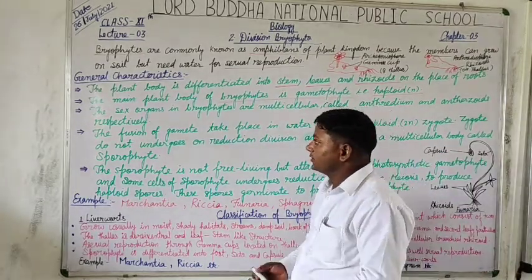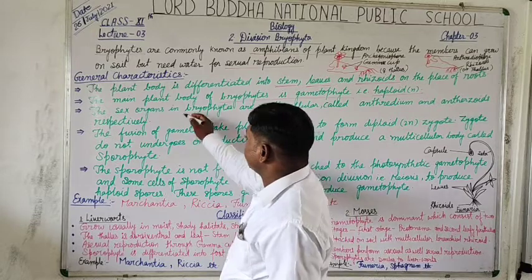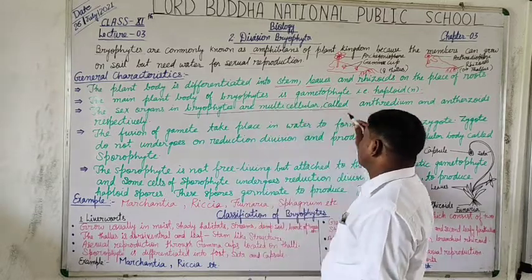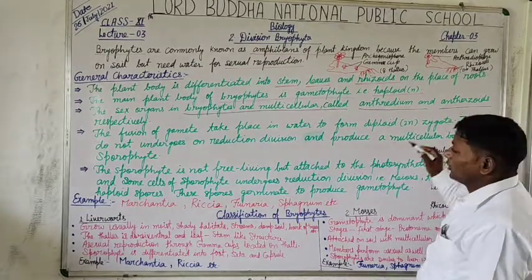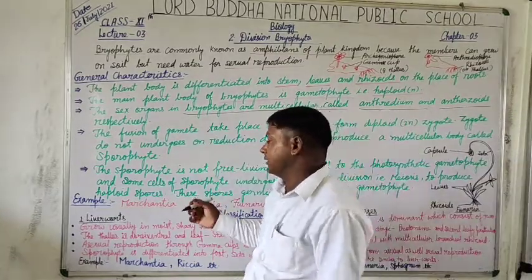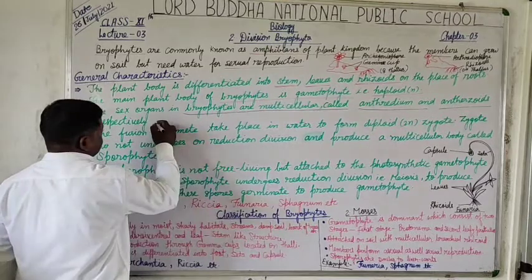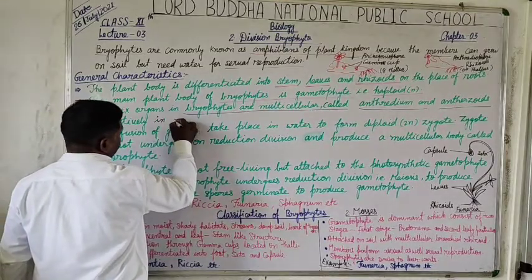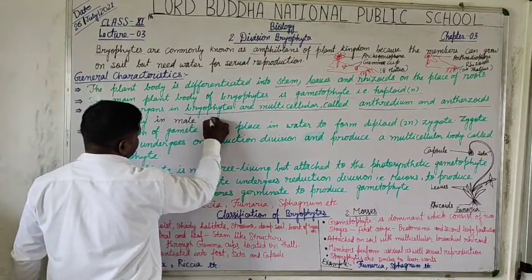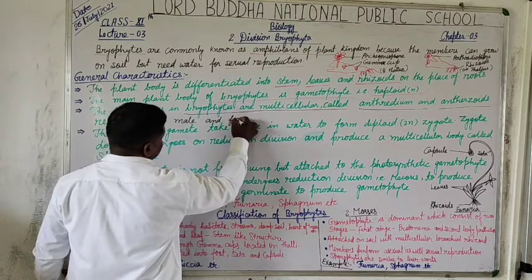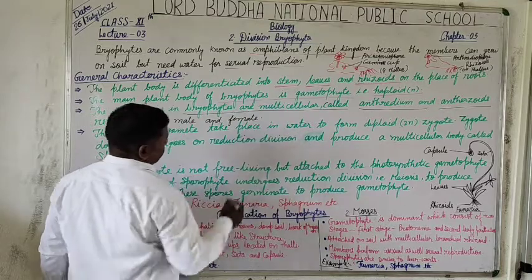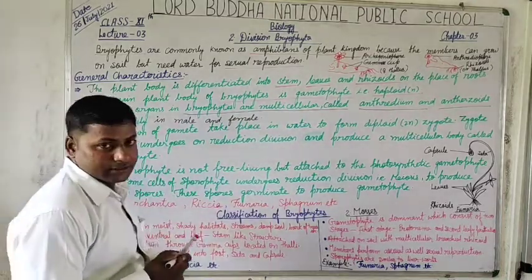So students, the sex organs in bryophytes are multicellular and called antheridium and archegonium in male and female respectively. Is that clear?